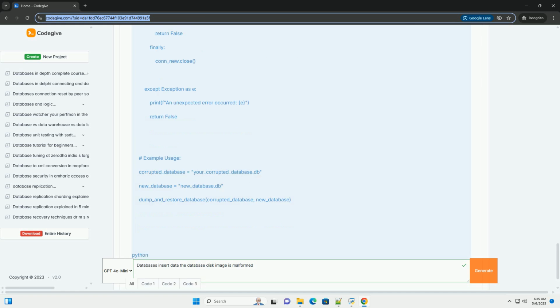Improper shutdown. If your application crashes or is forcibly terminated during a write operation, the database might not be closed properly, leading to incomplete transactions and corruption. Third-party libraries. Libraries that interact with the database, for example ORMs and database wrappers, might have bugs that cause corruption.